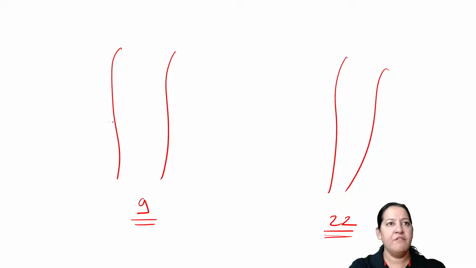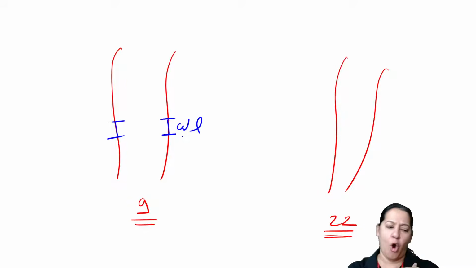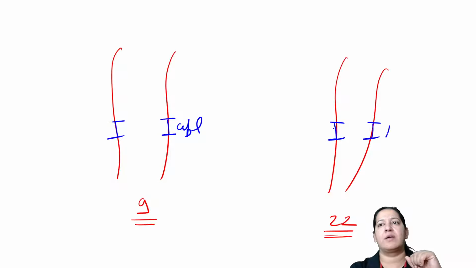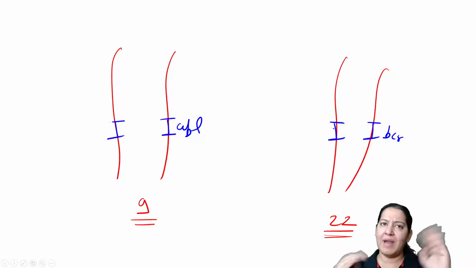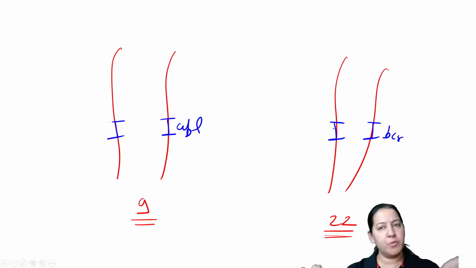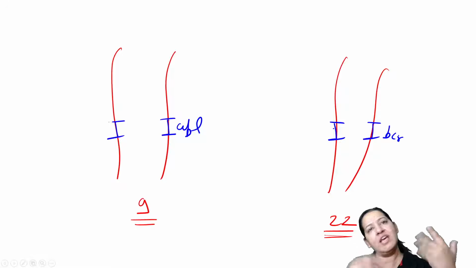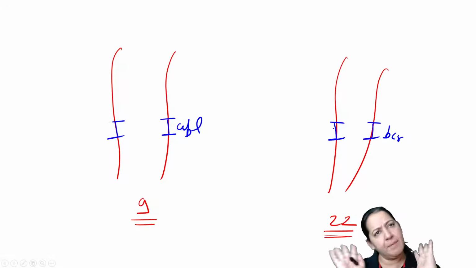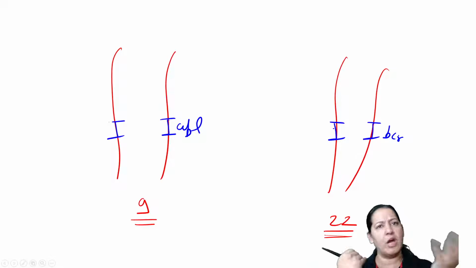Just a second. We have a gene on chromosome 9. The name of the gene is ABL. It is present inside all my cells, your cells. And on 22, we have another gene, BCR. On chromosome 9, we have ABL. On chromosome 22, we have BCR. They are performing their normal individual function. These both are normal genes.